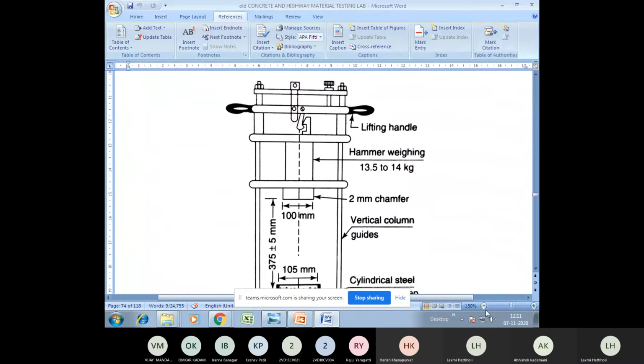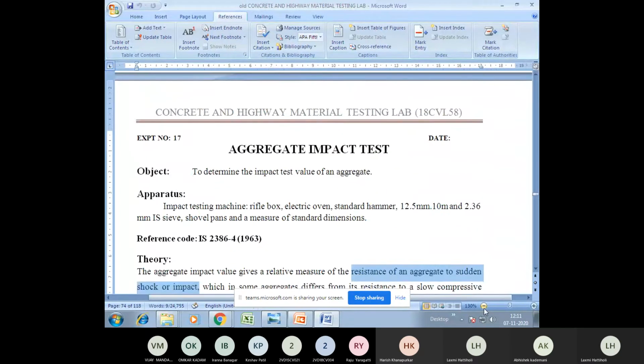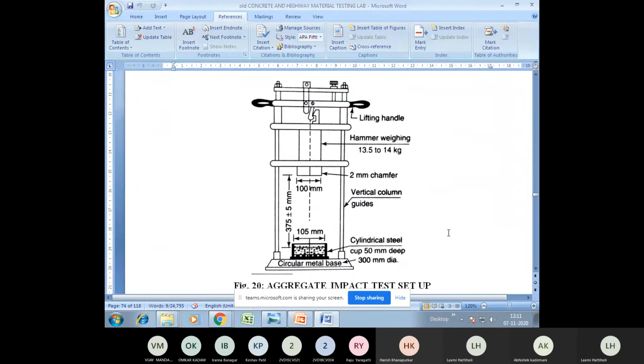Let me continue this. I'll show you the impact equipment, how it looks. Is this diagram visible to you? Okay, fine. So this is the impact equipment. What does this equipment contain? As you can see here, please observe my cursor carefully. This is the handle where you'll be holding this equipment.